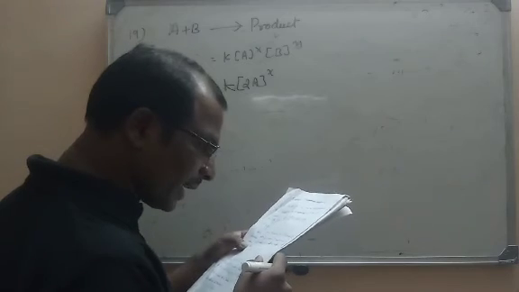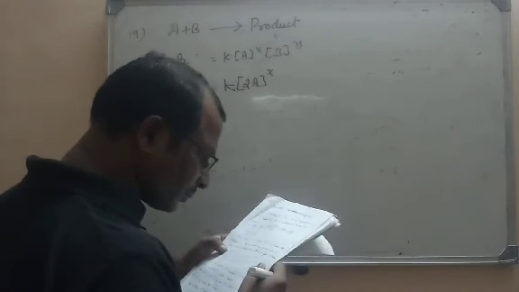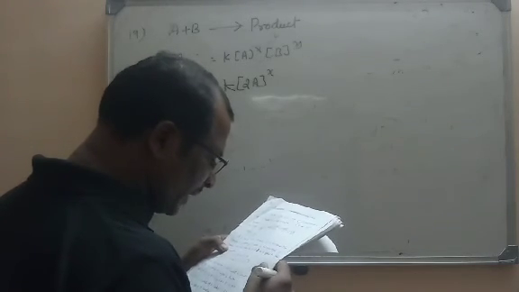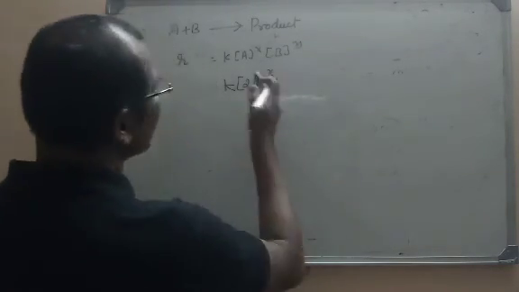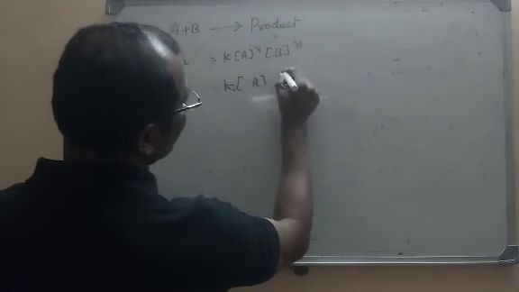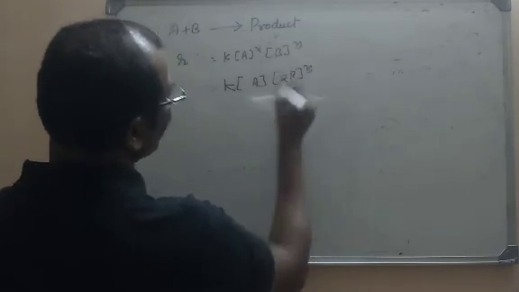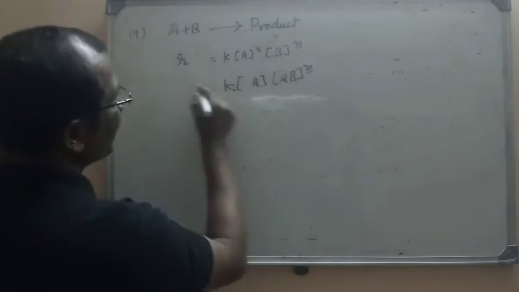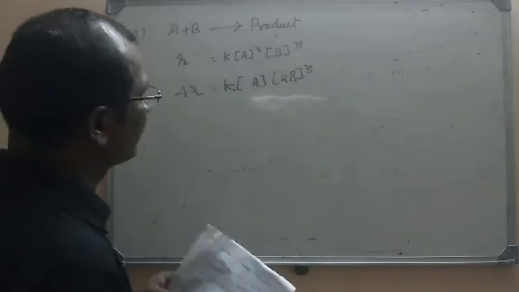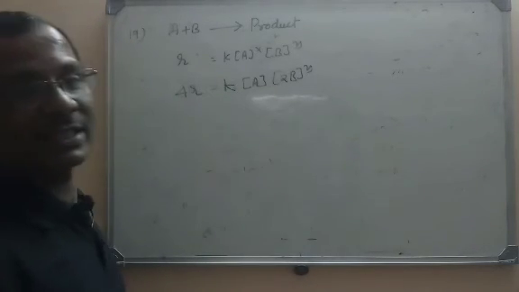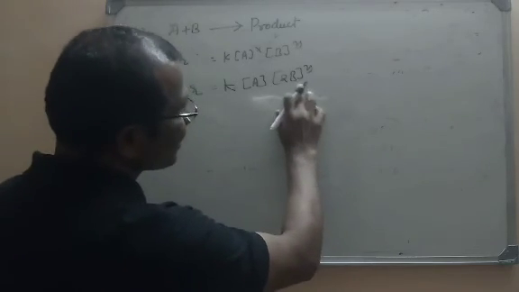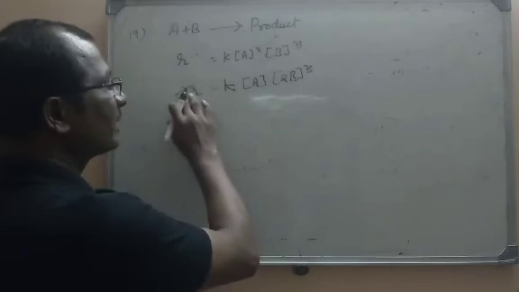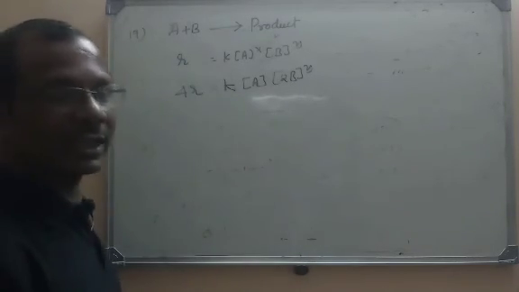And doubling the concentration of B, not A, causes the rate of reaction to increase by 4 times. Already it is R. By doubling the concentration of B, it is given that it is 4R. Please try to understand that they did not change the concentration of A, only the concentration of B. They doubled it and the rate is increased by 4 times. Earlier it was R, now it has become 4R.